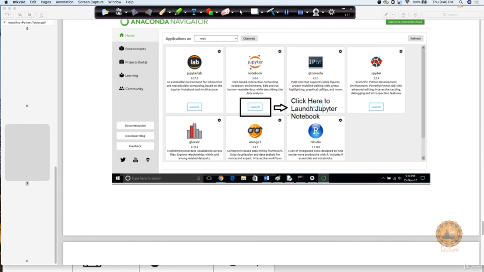Jupyter is basically a very powerful way of writing your Python code. You can not only add the code in your Jupyter, but also add your comments or write text inside your Jupyter. And I will show you how to do that in detail. So that's the reason we will be using Jupyter. You could have also used Spyder, which is a UI very similar to RStudio, but I will be using Jupyter in this particular course.